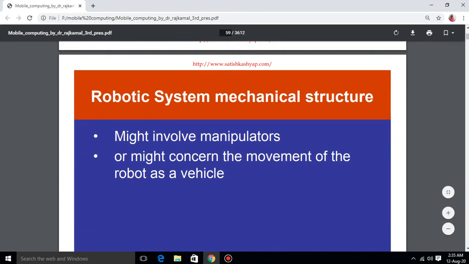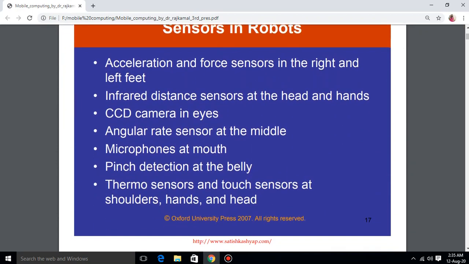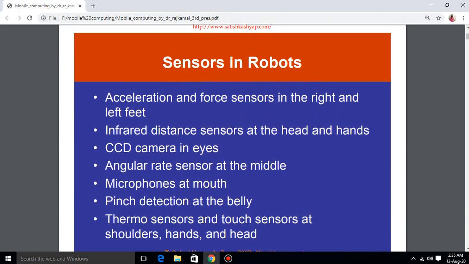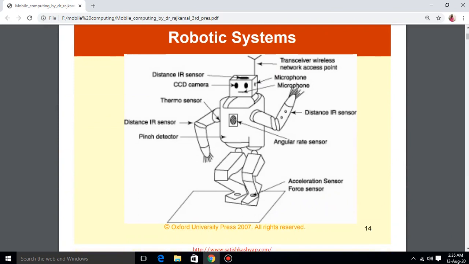What is the mechanical structure of this robotic system? It might involve some manipulators or might concern the movement of the robot as a vehicle. So the robot will function, react accordingly, and start moving the hands and legs. Different sensors in the robot include acceleration and force sensors in the right and left leg. The accelerator helps in moving the robot.